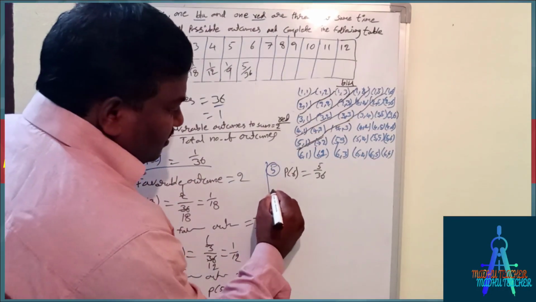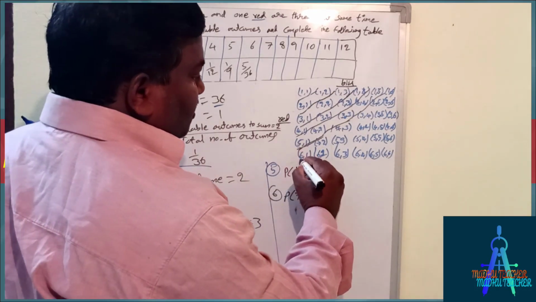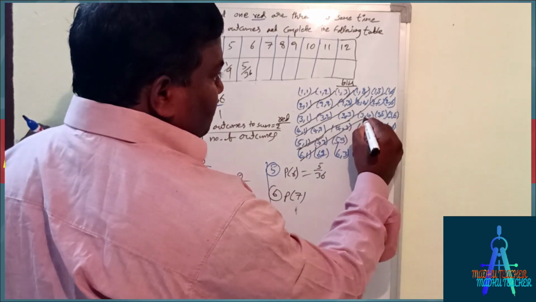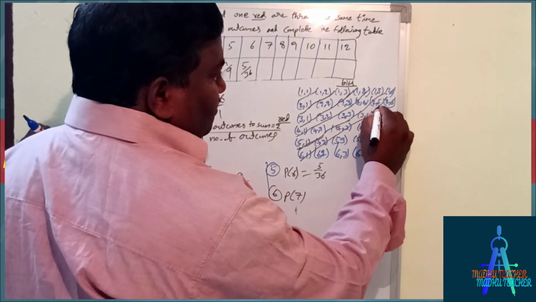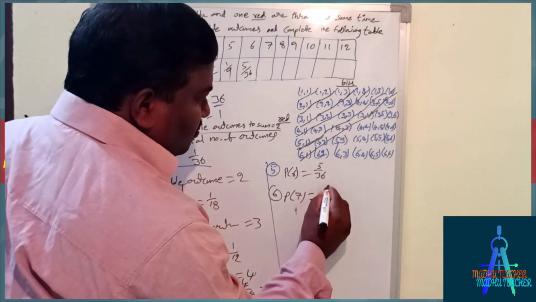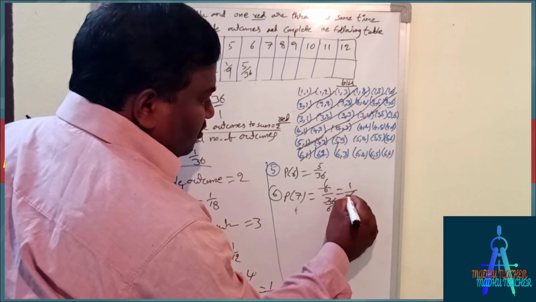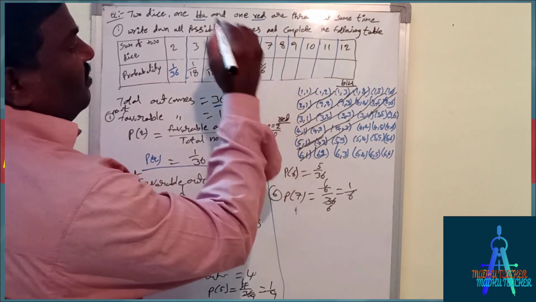Next one is sum equal to 7. These are the sum equal to 7. 1, 2, 3, 4, 5, 6. So that equals 6 by 36. 6 ones are 6, 6 sixes are 36. That equals 1 by 6. This is 1 by 6.